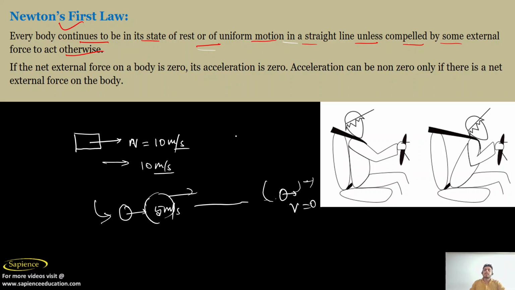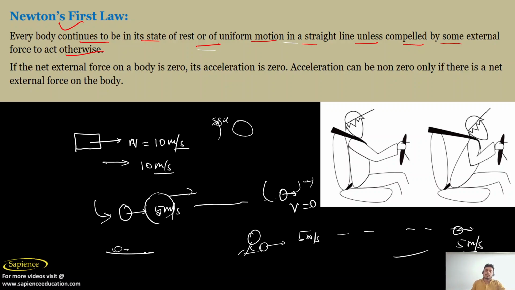Suppose you are in space and there is nothing else everywhere. You are only there. If you throw the ball with 5 meters per second, what will happen? It will continue to move at 5 meters per second in the universe. But it is not the same in the case of the Earth. Why? Because there is an external force.